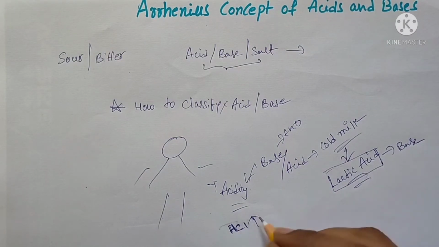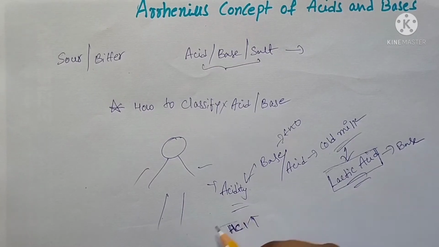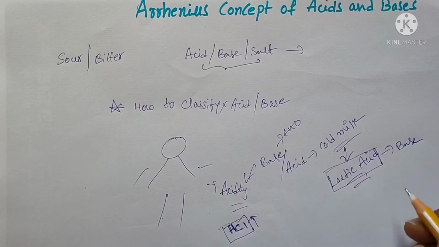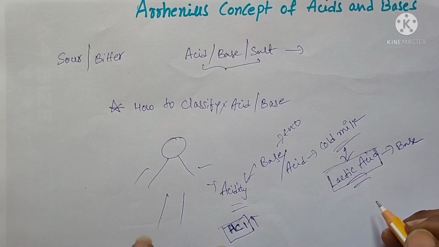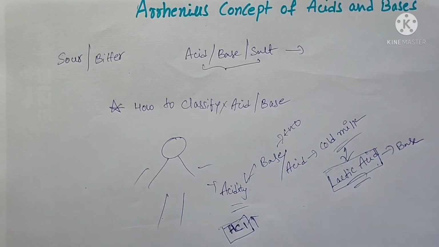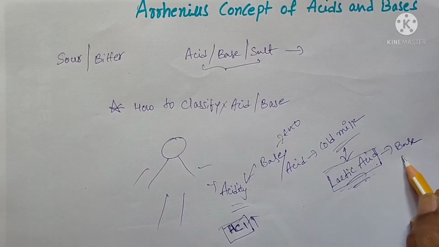Why? Because HCl is a strong acid compared with the lactic acid. So in this case, the lactic acid acts as a base. Now you will get some idea, right? Lactic acid acts as a base.